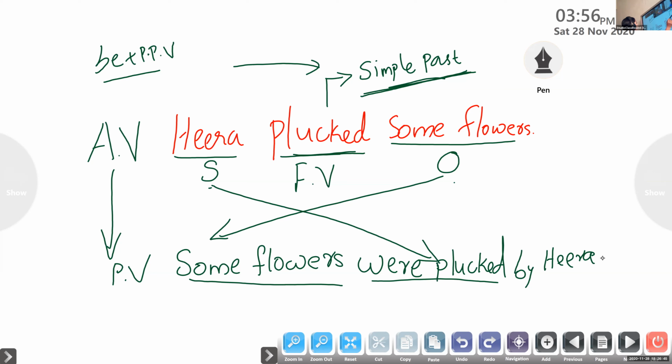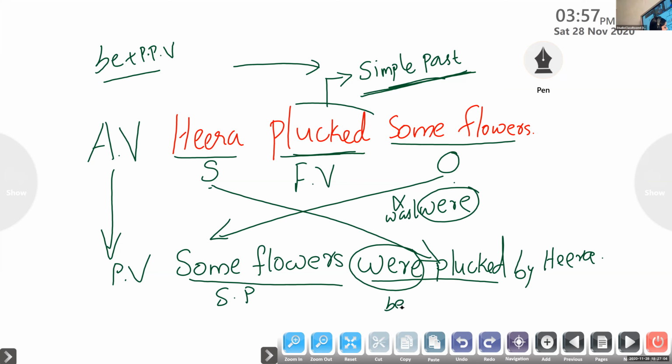The sentence is given in simple past tense, so I can use only was or were here. But some flowers is plural in form, a plural subject, so I can prefer only were. I cannot use the singular form was here. So some flowers were: be form plus past participle form of the verb is used, and the preposition by is used before the object of the passive voice.